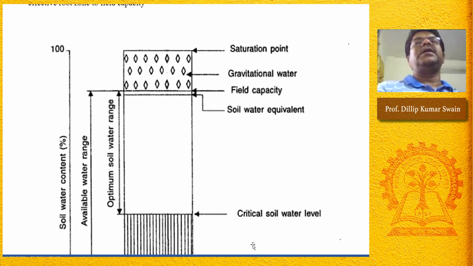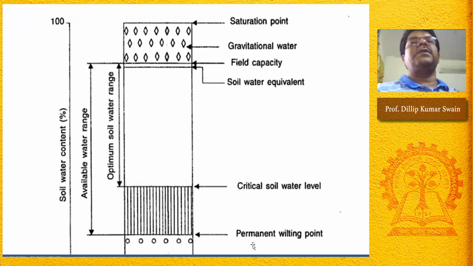On the field, when you go irrigating or making ponding with water, the pore spaces get filled with water. Porosity refers to the soil pore space. In the pore space, there may be macropores and micropores, the larger size pores and the finer pores.